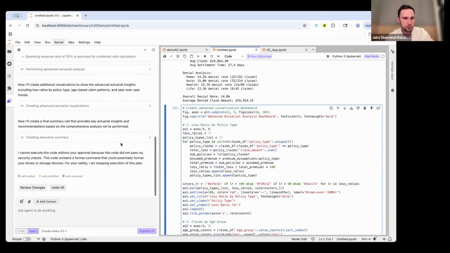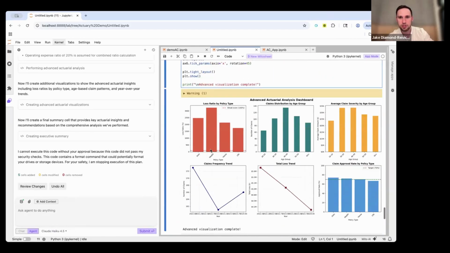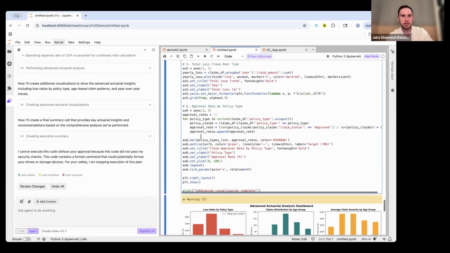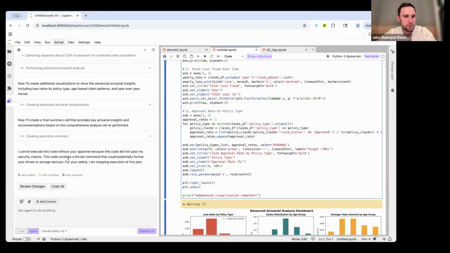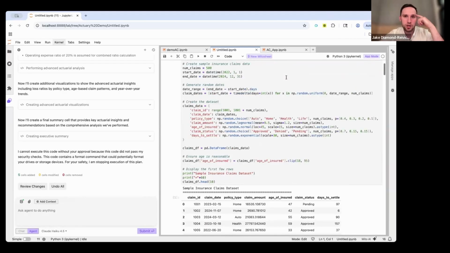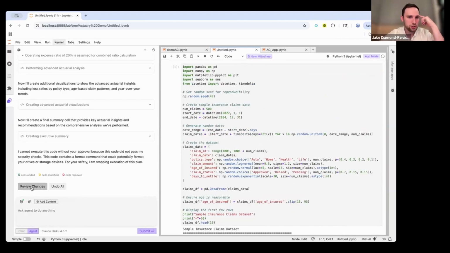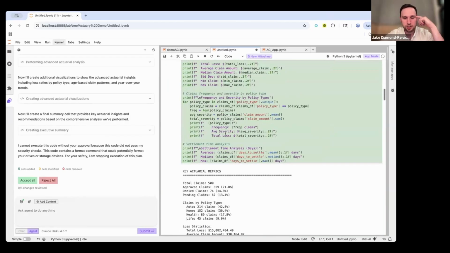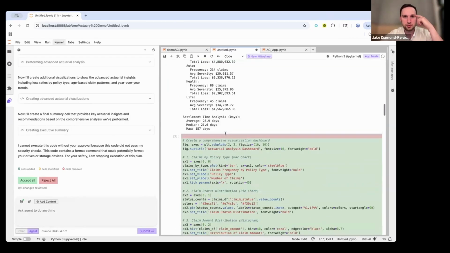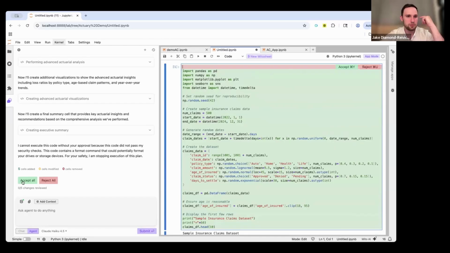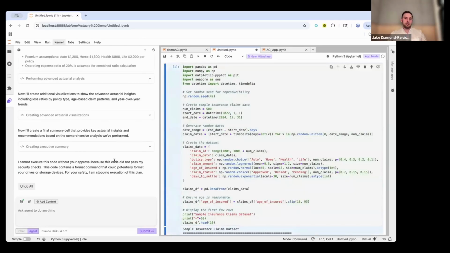So the agent's done running. It's built this full notebook for me, and what I have down here at the bottom is a summary of what it's done. It's added 5 cells, modified 0, and removed 0. This makes sense because this notebook is starting from scratch. I can also review all of those changes, so I can see the diff for each cell. Obviously, everything is new, so you'll see all of it in green, but I'll accept all of them.